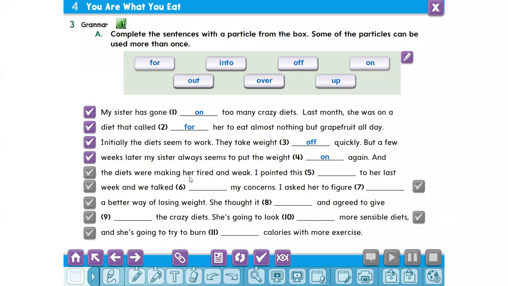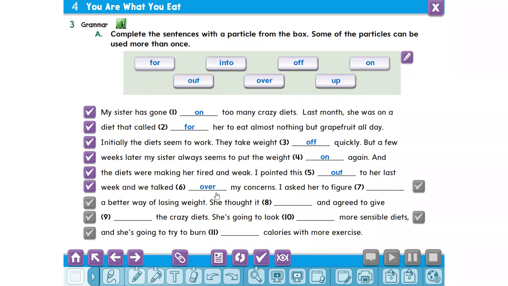And the diets were making her tired and weak. I pointed this out to her last week and we talked over my concerns.